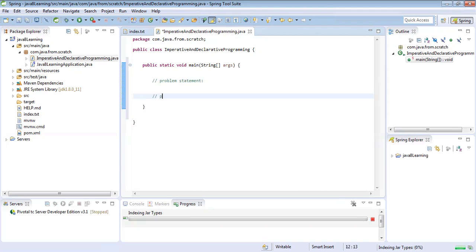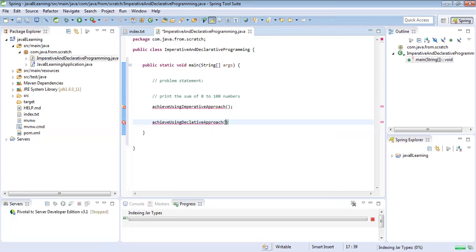So, print the sum of 0 to 100 numbers. You need to print 0 plus 1 plus and so on. We will achieve this using the imperative approach and using the declarative approach.